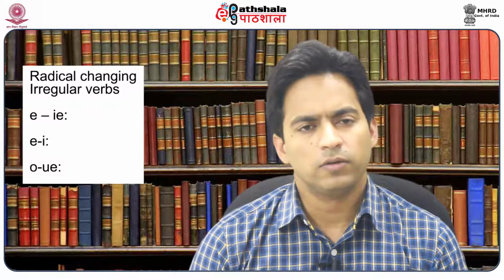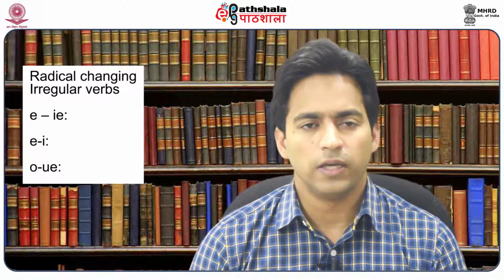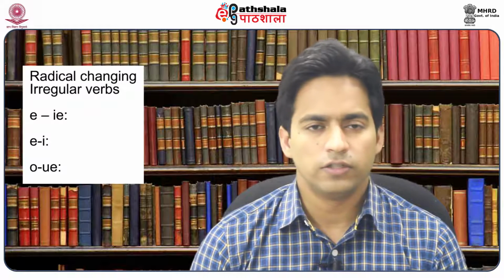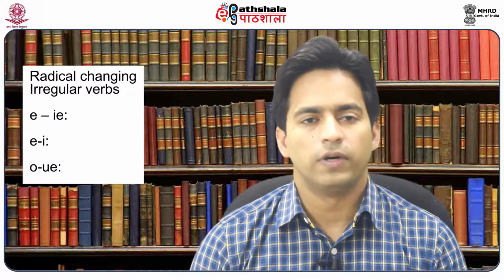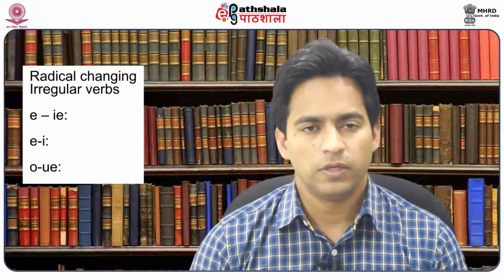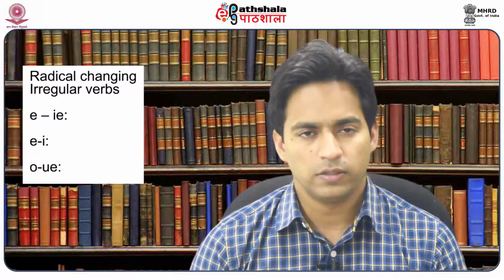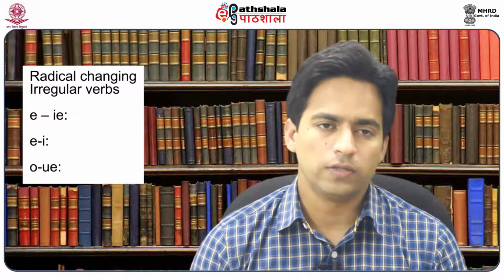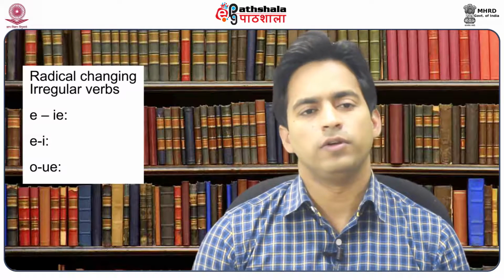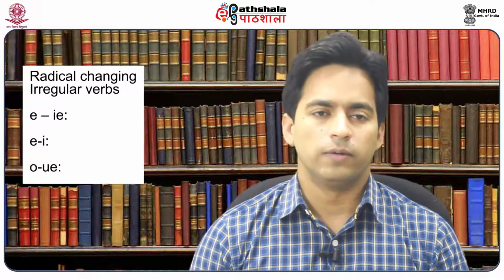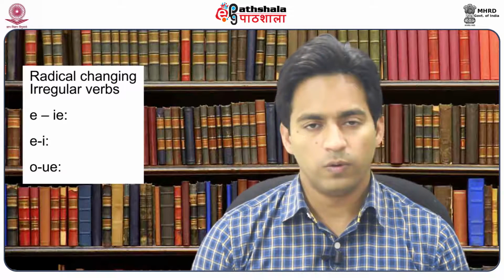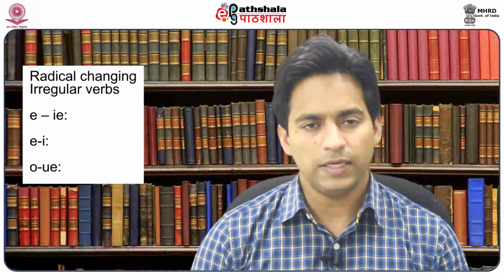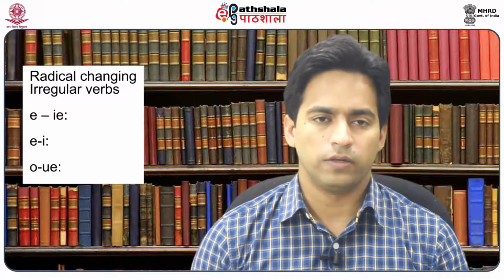The second group of verbs where this irregularity happens is the group where e changes into i. So if there is e in the verb form, then when it's conjugated, that e will change into i. And the third one is where o changes into ue. So if a verb has the vowel o, that will change into ue when we conjugate it.